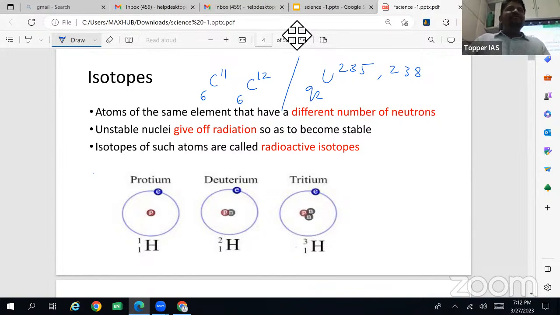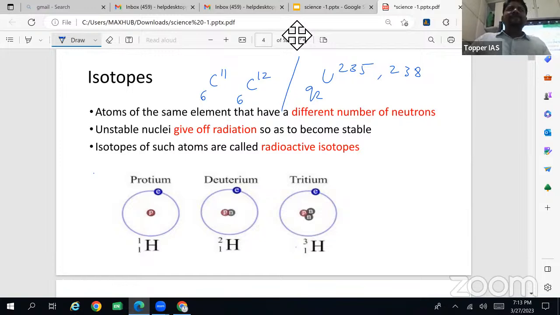Like isotopes, there are isobars. What are isobars? They are atoms of different elements with the same atomic mass or mass number. For example, calcium 40 and potassium 40. The mass number is the same, so they are called isobars.